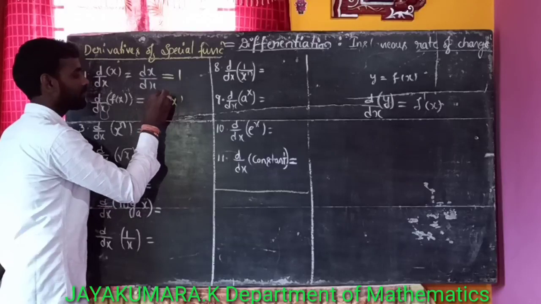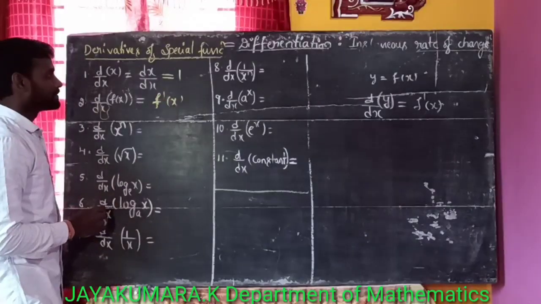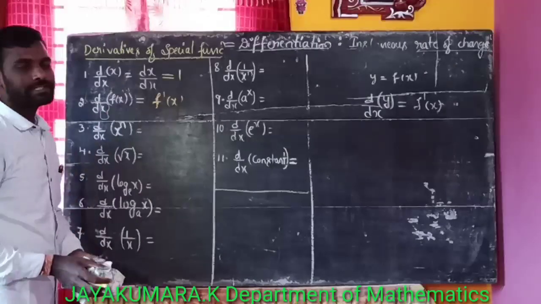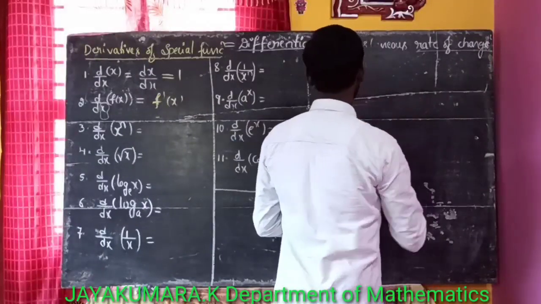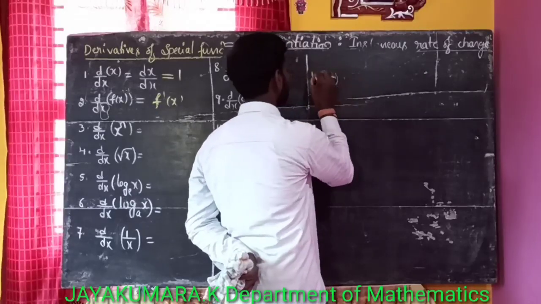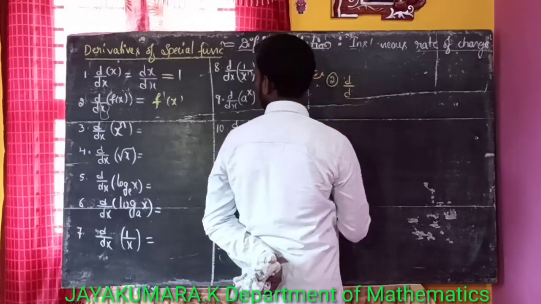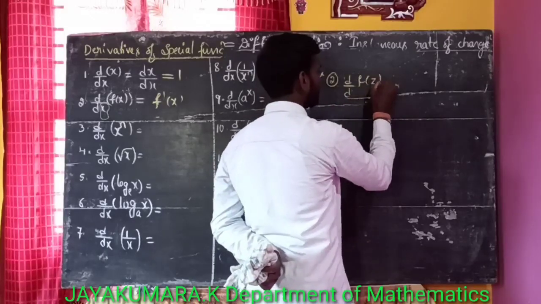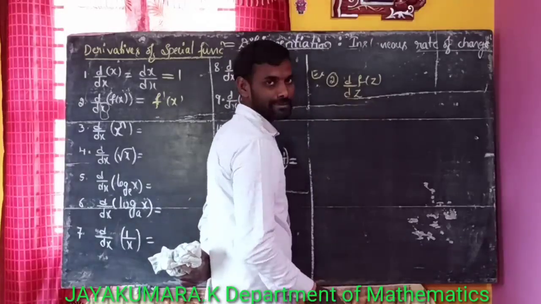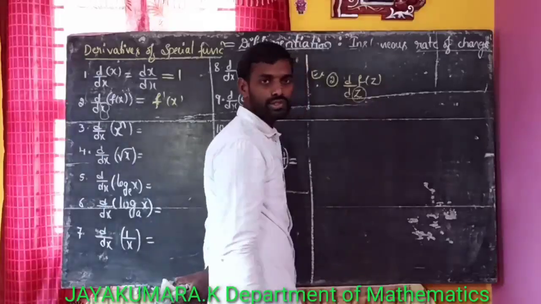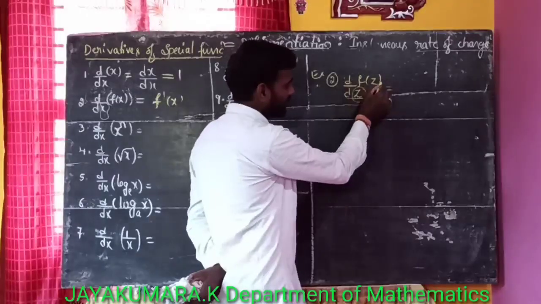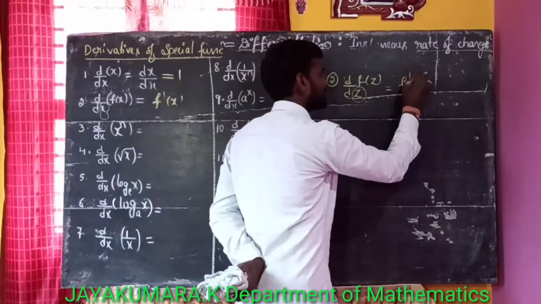Next I will consider another function, for example d by dz of f of z. We should differentiate this function with respect to z only. That means in the denominator you should have z. That is equal to the derivative of f of z with respect to z, which is f dash of z only.